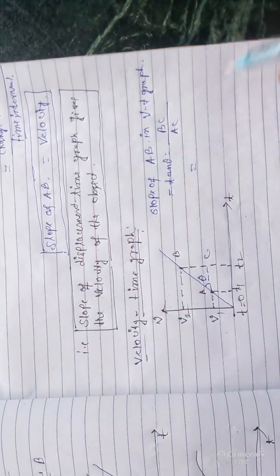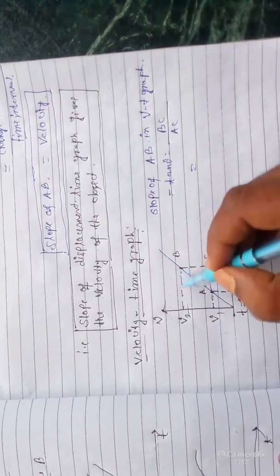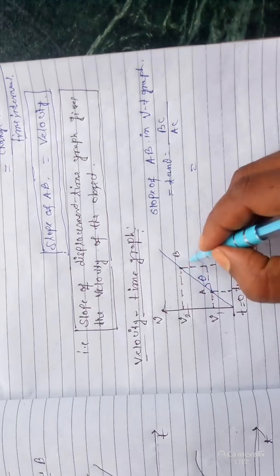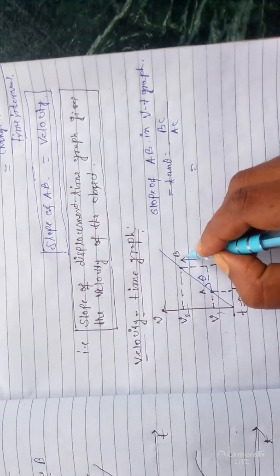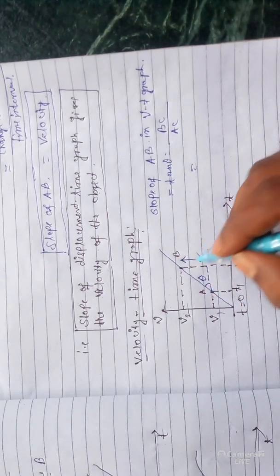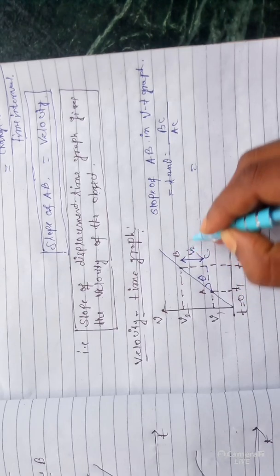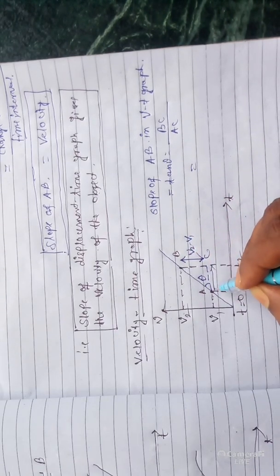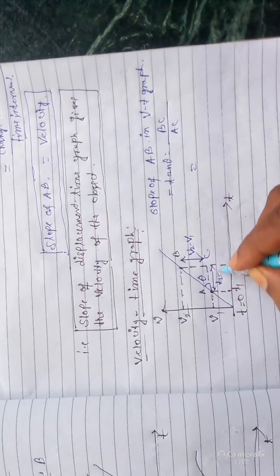What is the value of BC? Similarly, at point B the velocity is V2, at point C the velocity is V1. So BC is V2 minus V1, and AC is the time interval, T2 minus T1.